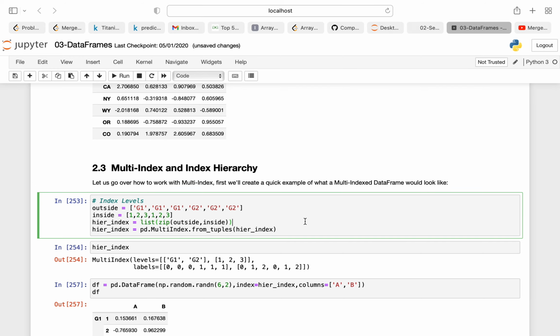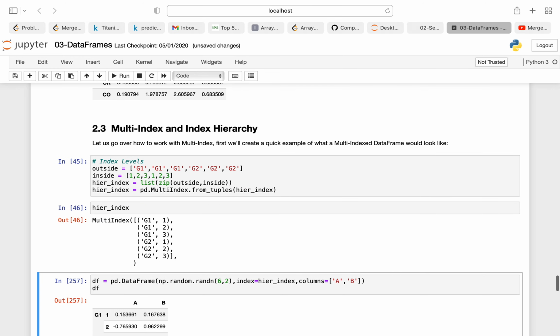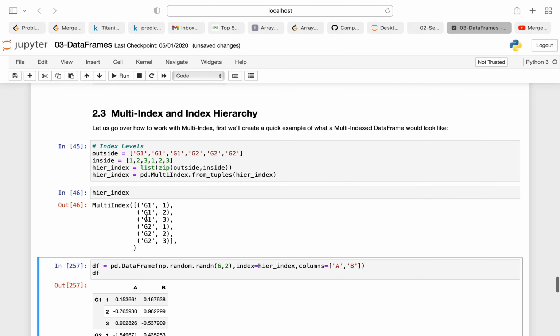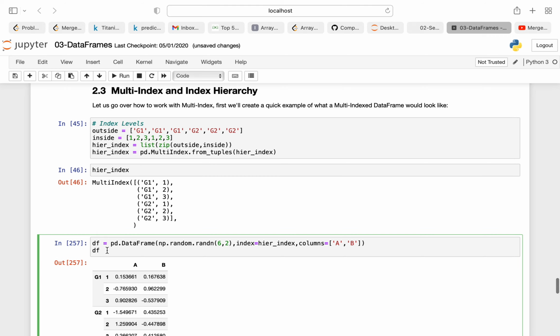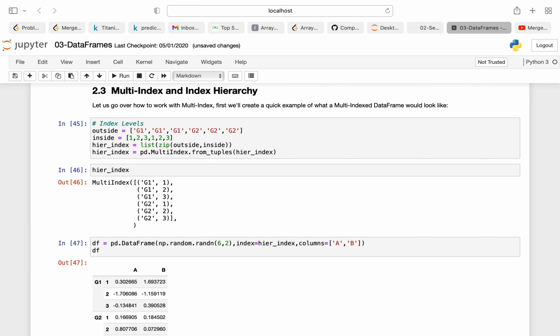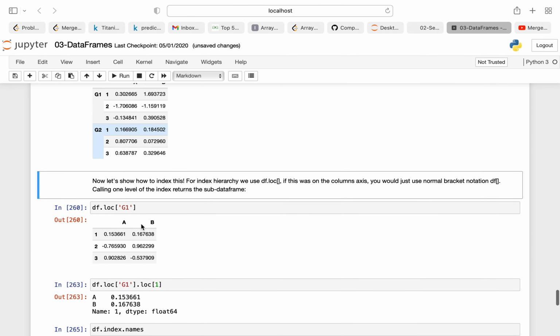So this will be the tuple. When I do this, as you can see, my multi-index will be G1 with 1, 2, 3 and G2 with 1, 2, 3. Now I'm creating a data frame where I'm putting random values in 6 rows and 2 columns, with columns A and B, and my random values will be printed. So as you can see, this is the data frame I got.